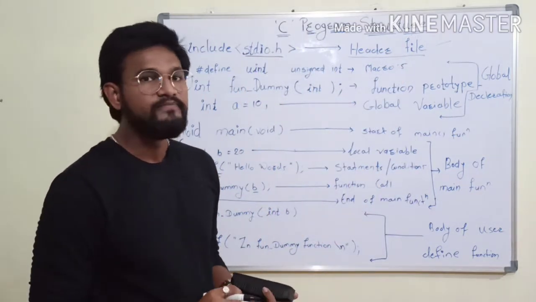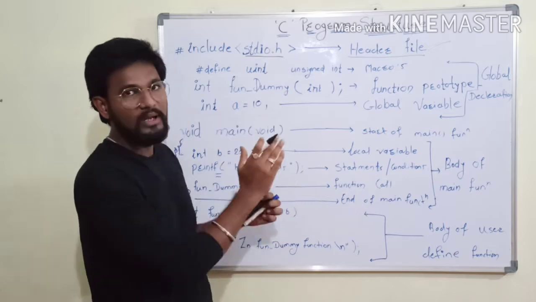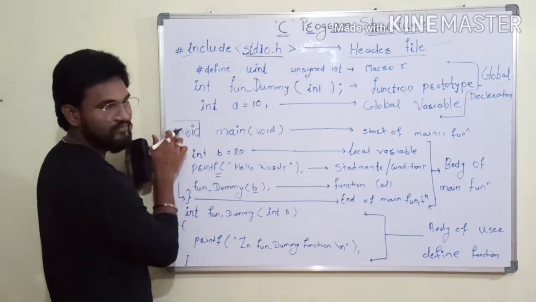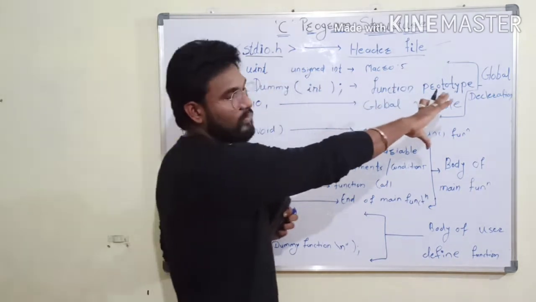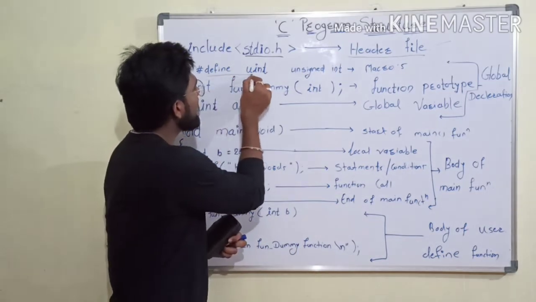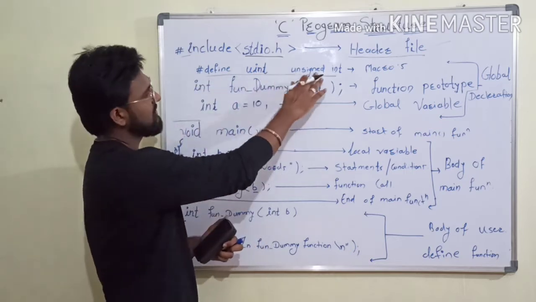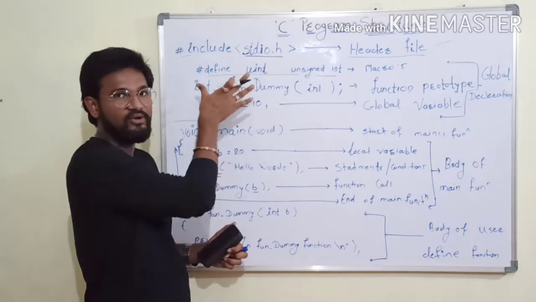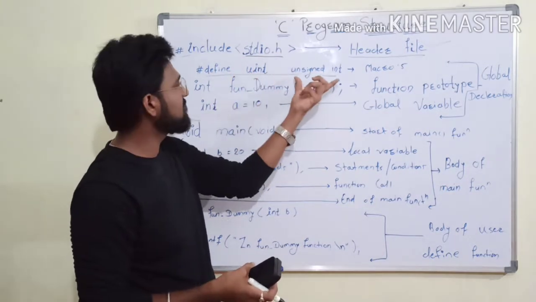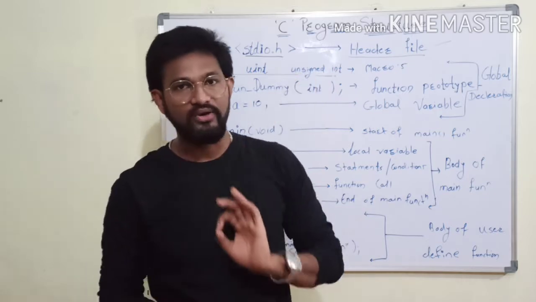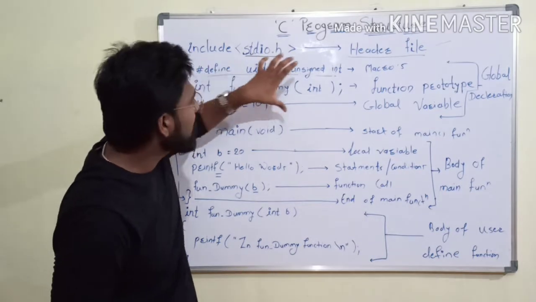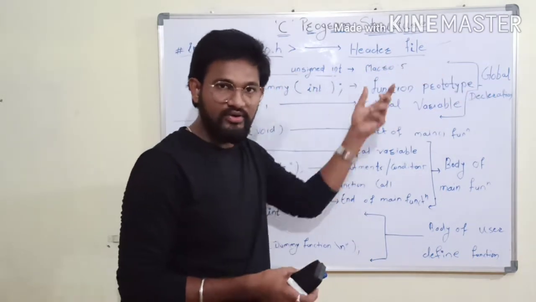Then after the header file, you need to add some global variables or global space. That is from the header file up to here, before the main function. This part is the global part. Here you can do your global declarations. For example, if you want to define any macro, this one defines uint equal to unsigned int. This is a macro. Whatever you write after hash define is replaced with the third parameter. When I explain macros in detail, that time you will get this concept. But for now, just remember we can add macro definitions globally after the header file.